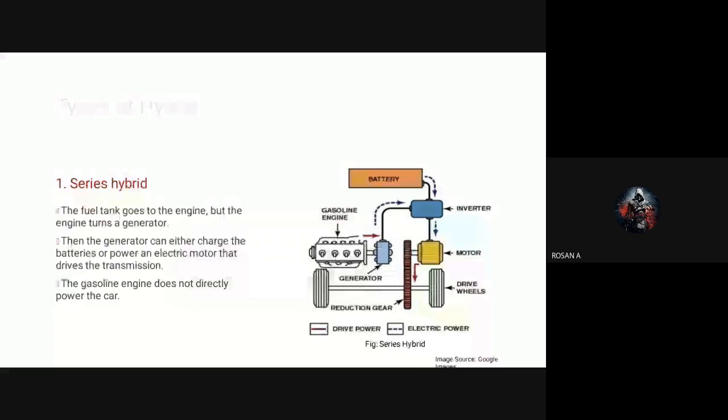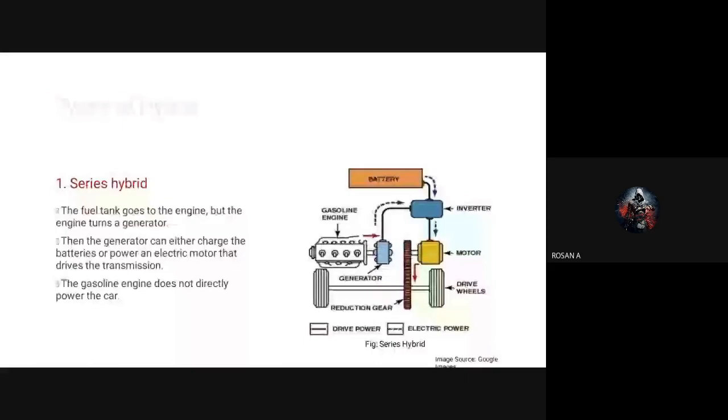So in the system you may see the electric motor is the only means of providing power to the wheels. Here the yellow color indicates the motor, that the electric motor is the only means of providing the power to the wheel system, that is the transmission system, right?